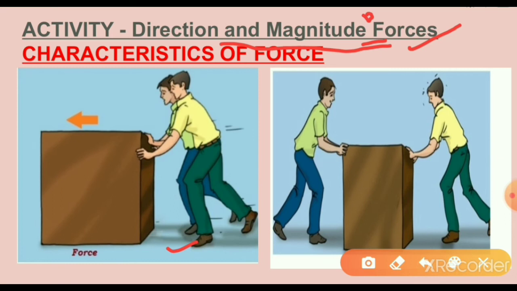Two or more forces on the same object can be applied in this direction and magnitude. Let us discuss the same direction and opposite direction. Here the box is moving in the same direction, and here in the opposite direction. Let us discuss the same direction first.